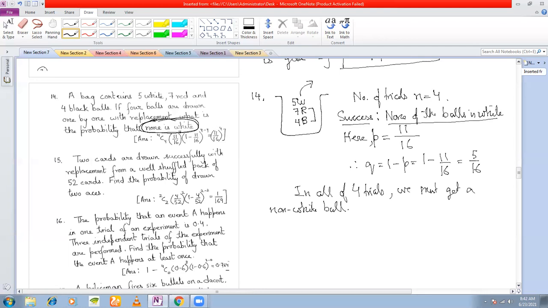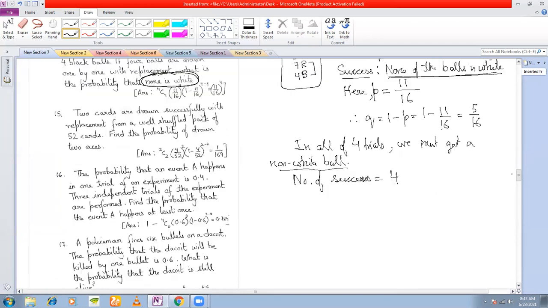Success is a non-white ball. So how many successes? All 4 we are drawing a non-white ball. Success is drawing out a non-white ball, and in all 4 trials, we want to get a non-white ball. So it has to be 4 successes. Therefore, R here must be equal to 4.